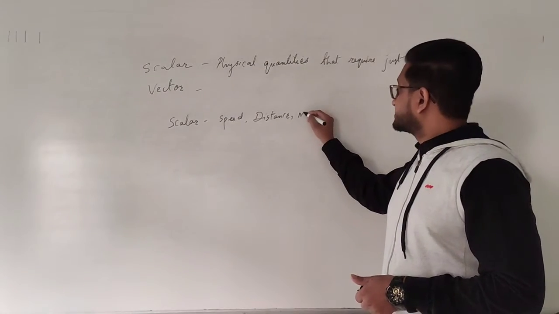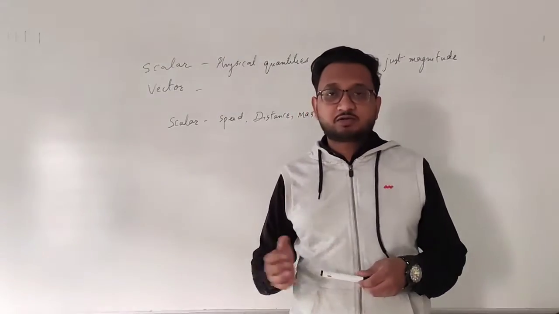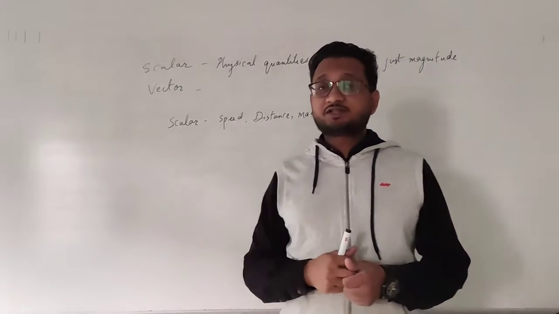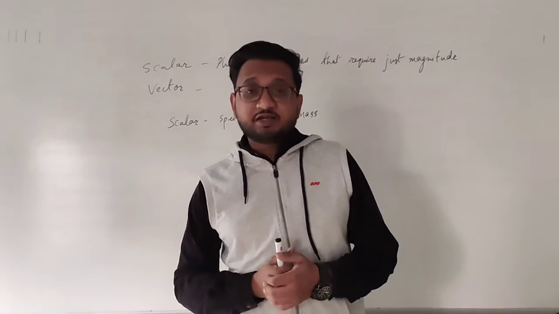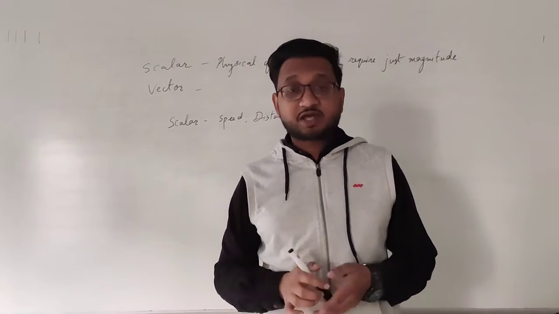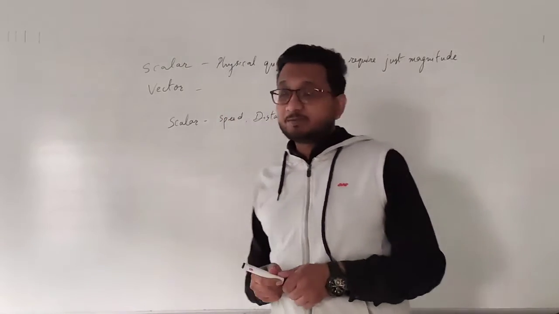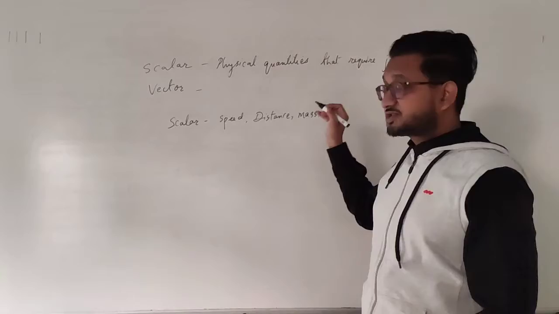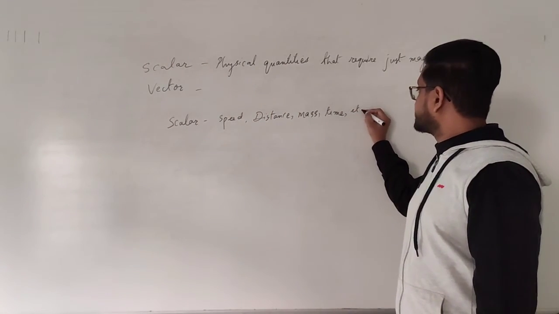Okay, so mass is also a scalar quantity. There is no direction required to describe mass. Understood? One of the other very simple physical quantities that is a scalar quantity is time. Time has no direction. It just goes on and on. It never stops for anything. So time is also a scalar quantity. It does not require any direction. I hope you get the idea. So I am writing this etc. over here.